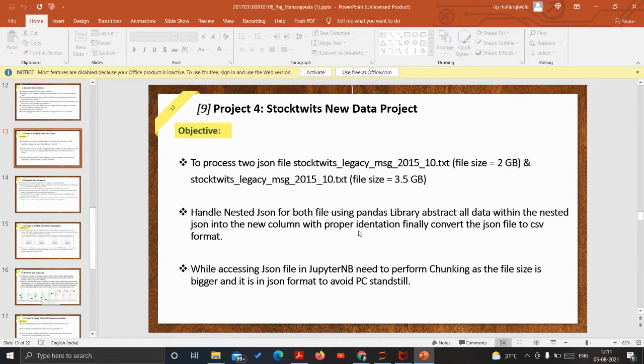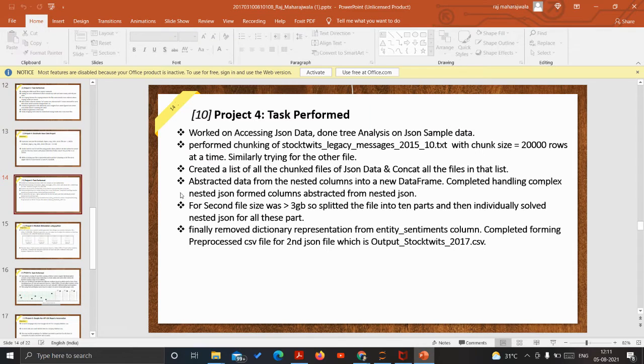Then conditional operations are performed, and the main data set is converted into different parts, into several folders, which we will discuss later when I explain the code.